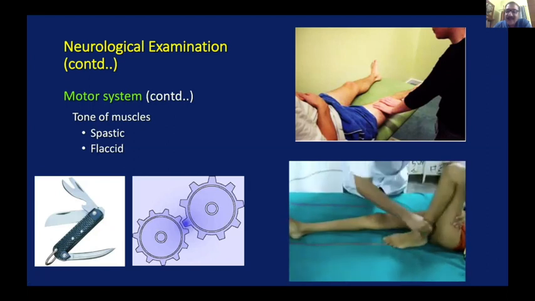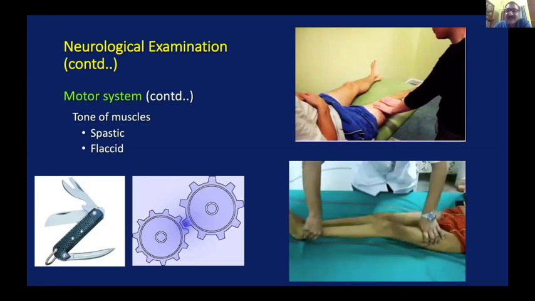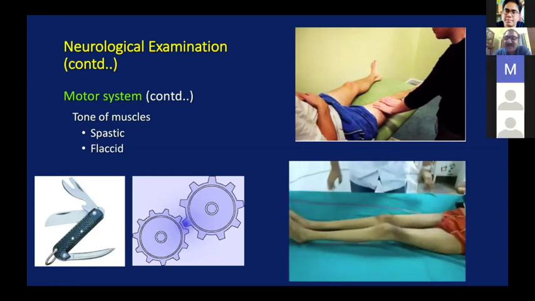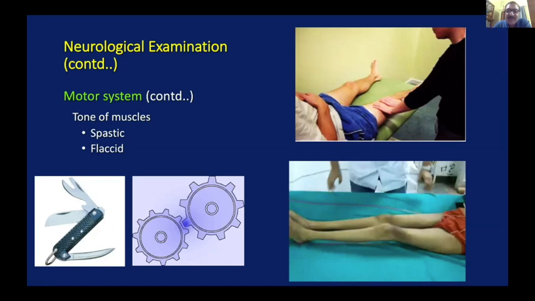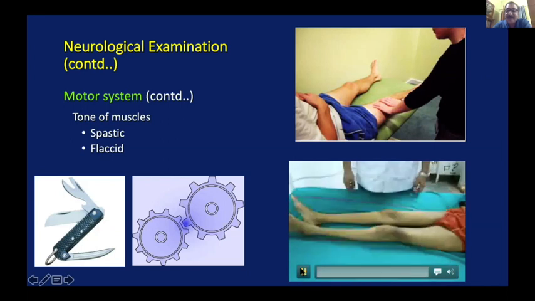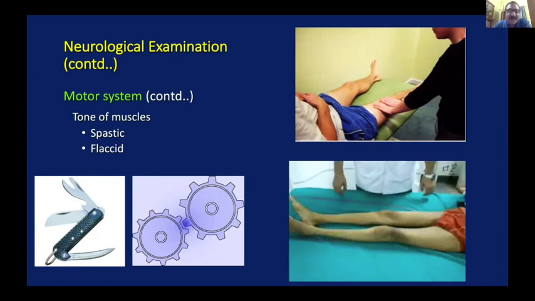As the examiner starts flexing the limb, there is an increase of resistance. The examiner goes on flexing the knee, and at a particular time, the limb simply gives way. Let me repeat that as the examiner flexes the knee, he feels as if the body is offering more resistance. Once he keeps on flexing, at a particular point, the limb gives way like in a clasp knife. This occurs typically in the patients which we see.